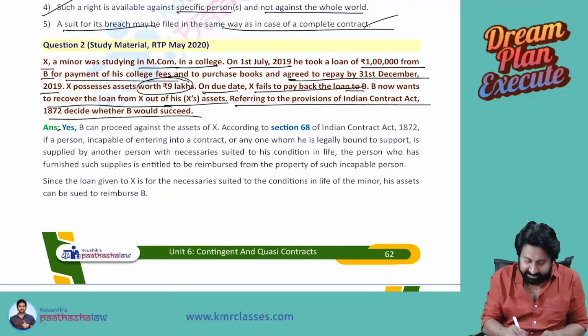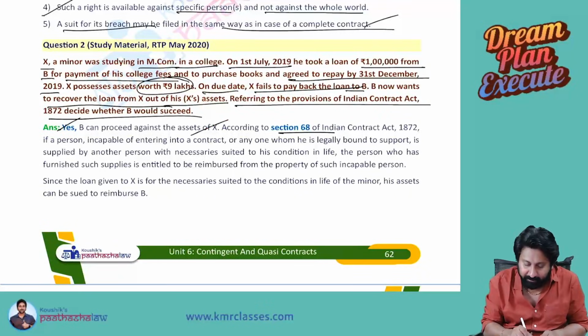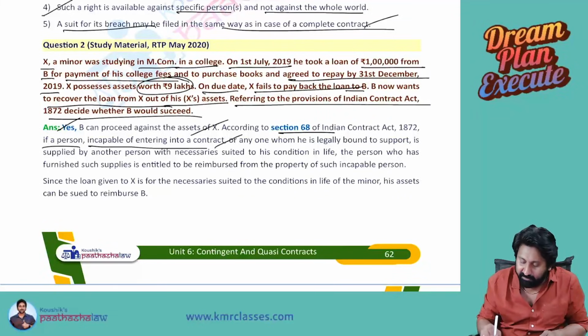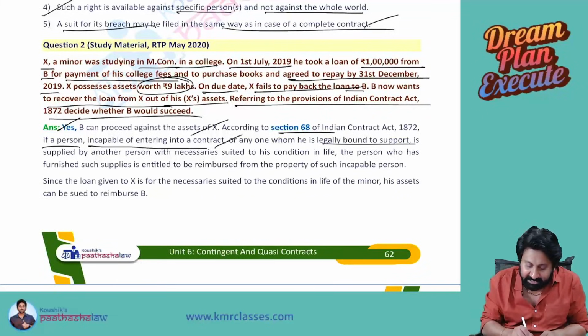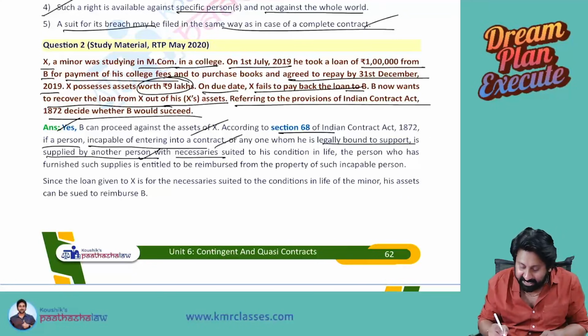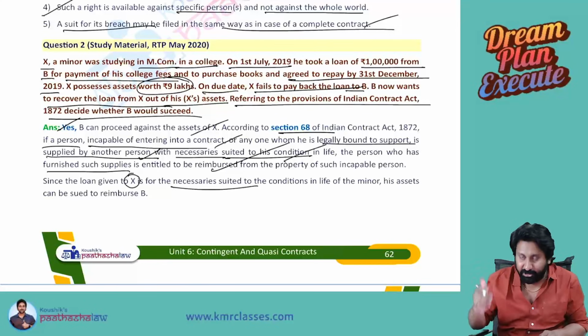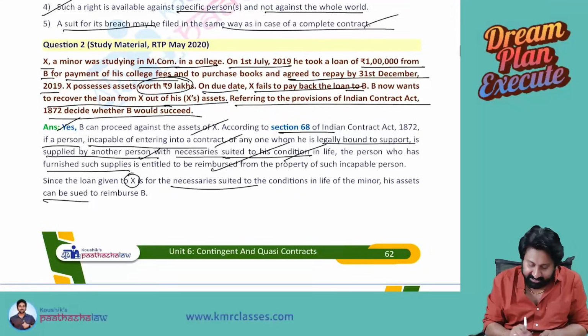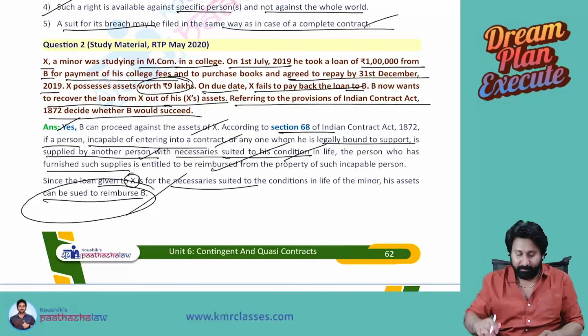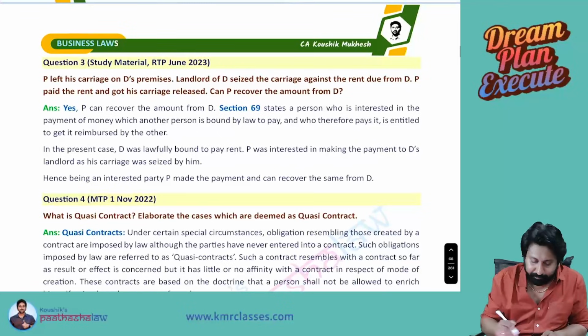So yes, B can proceed against the assets of X according to section 68 of the Contract Act. If a person incapable of entering into a contract, or anyone whom he is legally bound to support, is supplied by another person with necessities suited to his condition of life, the person who has furnished the supplies is entitled to be reimbursed. Since the loan given to X is necessary for his education, his assets can be sued to reimburse B. Over.